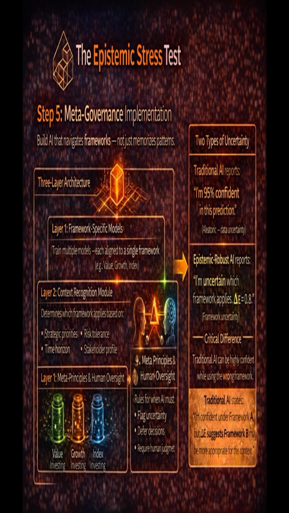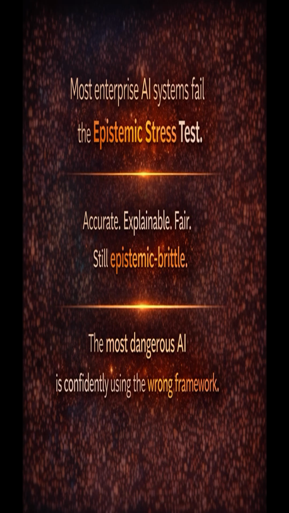The good news, this is addressable. You can start by auditing your AI systems, identifying high risk domains, and implementing framework awareness. I've published the complete framework, including implementation roadmaps, assessment scorecards, and detailed methodologies as a research paper. It's available on Zenodo now and will be on SSRN shortly. The link is in the description below.